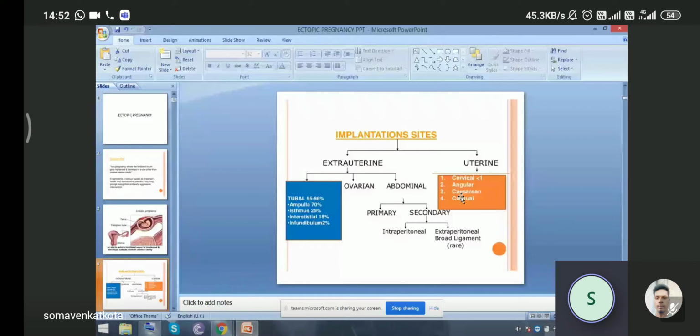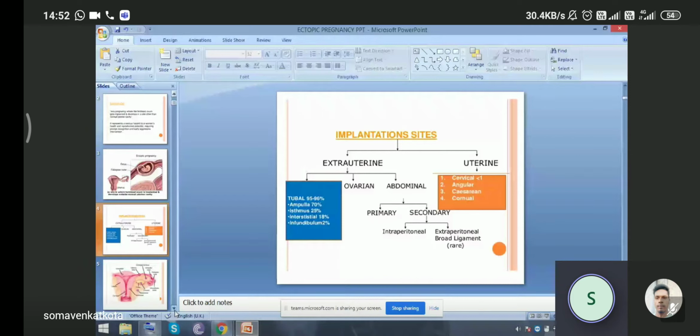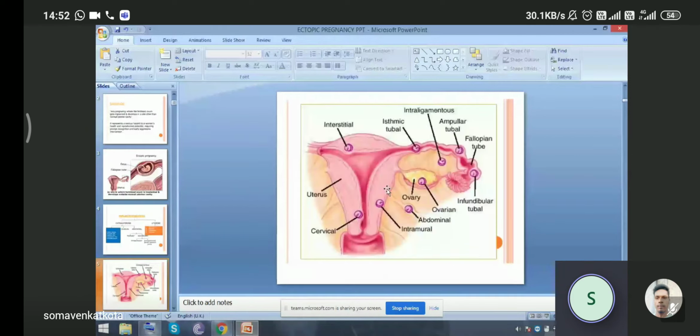So this is the diagram showing where the ectopic can happen. This is your uterus, your uterine cavity. This is the fallopian tube, and these are the parts of the fallopian tube. We discussed the ampulla region, the most common site, then the isthmic, the interstitial site, and last 2% the infundibular site.